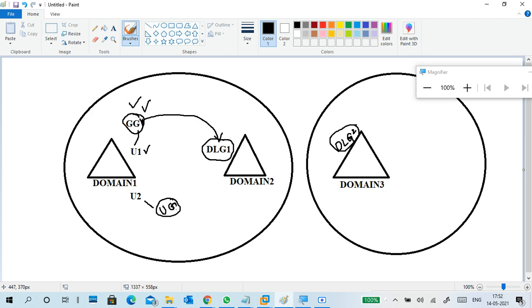In this domain 1, you should be a member of the universal group. This universal group is a member of the domain local group here, and then only can you access.